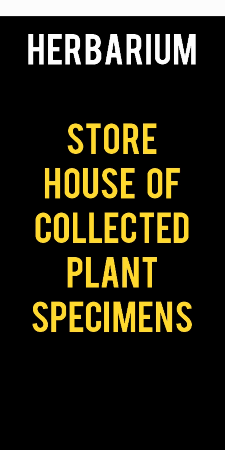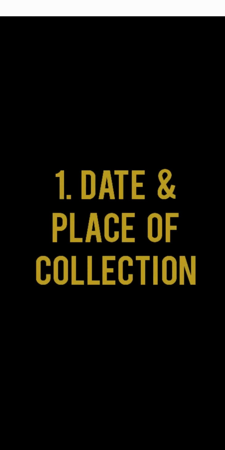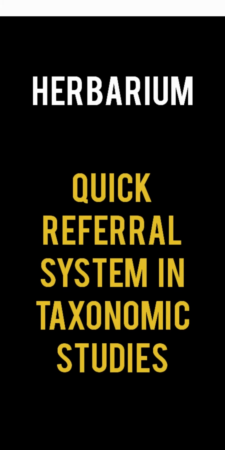Taxonomical aids. Herbarium, botanical garden, museum, zoological park, key. These are the different taxonomical aids. Herbarium, a storehouse of collected plant specimens that are dried, pressed and preserved on sheets. Information on herbarium sheet: date and place of collection, English, local and botanical names, family, collector's name. Herbarium also serves as a quick referral system in taxonomical studies.